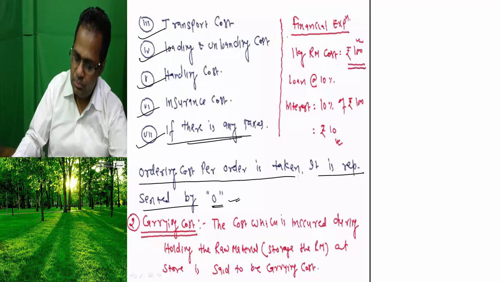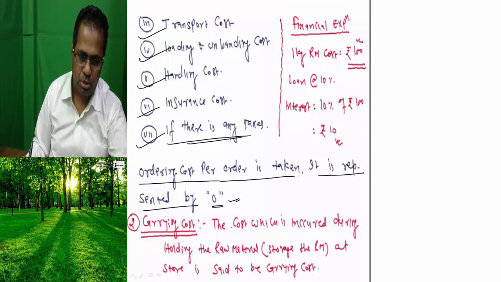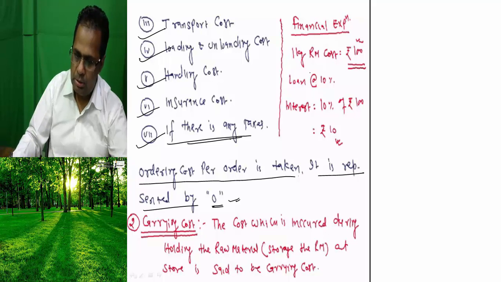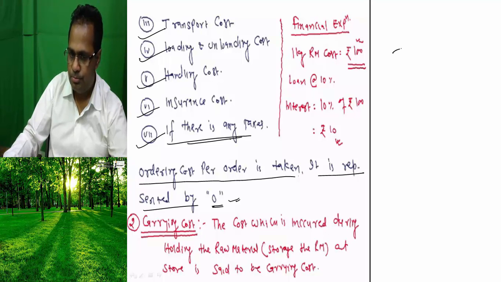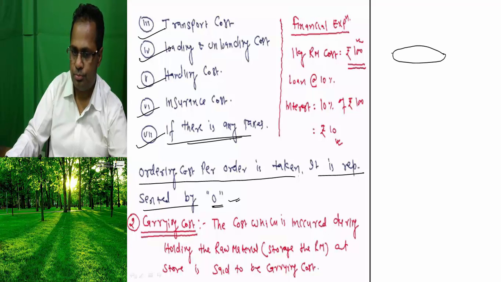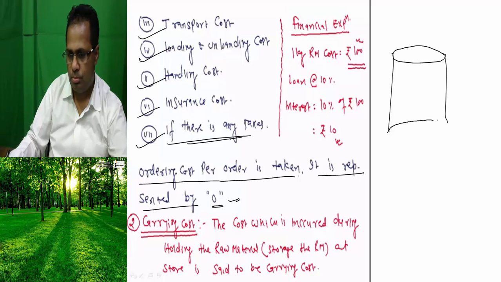Now, the second is the carrying cost. The carrying cost means, suppose this is your warehouse, your stores. In your store, there are materials.